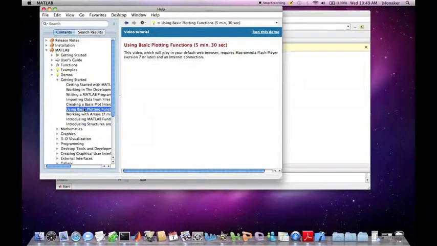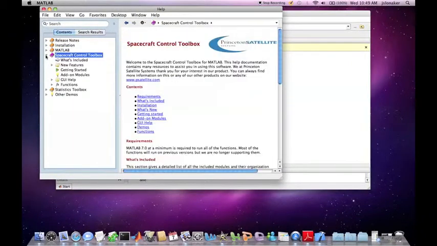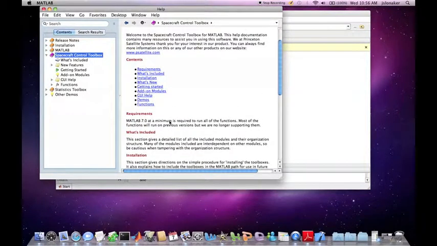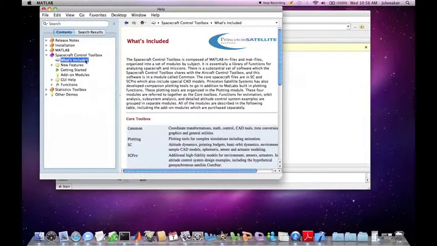Now we can explore the software you purchased. If we collapse MATLAB and go to the toolbox you purchased, you can see similar links. You can see this page gives you a general description of all the pages. We can click on the What's Included page to see all the modules the toolbox includes.